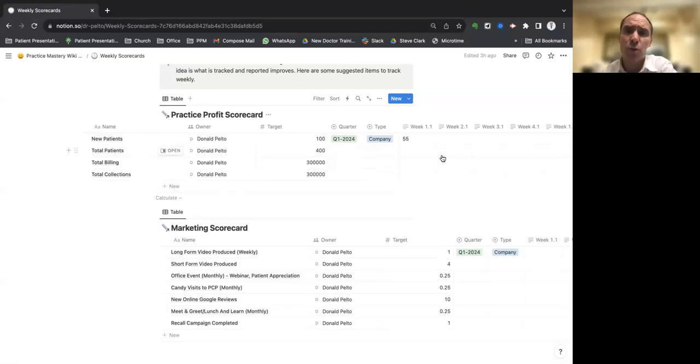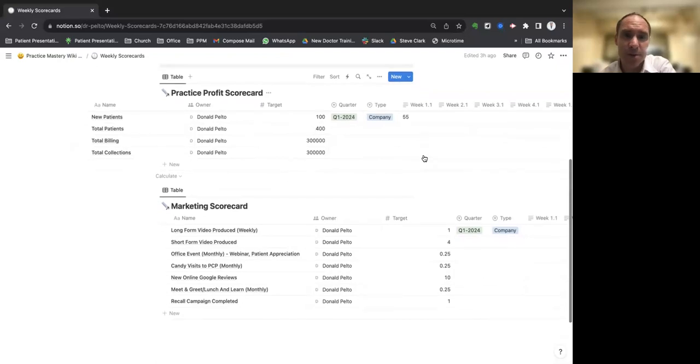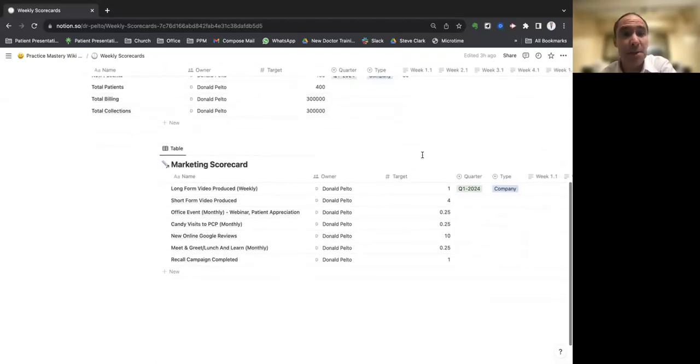Eventually, I'm going to have a tool that you can copy over to make your own Notion to put your numbers in there, but you can do it on Excel if you want, but it's kind of a pain. I'm going to try to make it easier. I'm just not done yet, so give me some time. This is kind of a cool thing I never saw done, but I thought it was a neat idea.